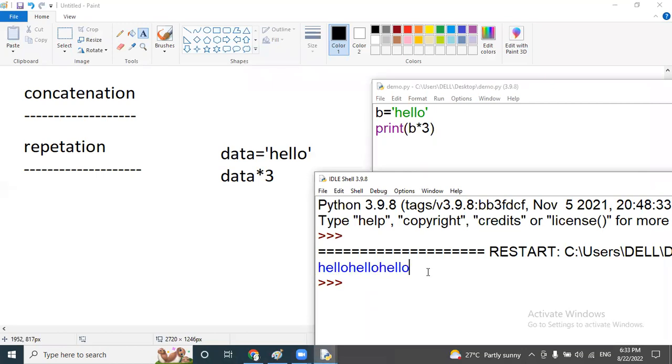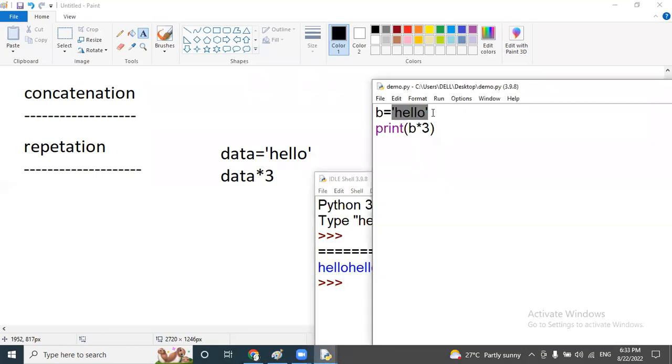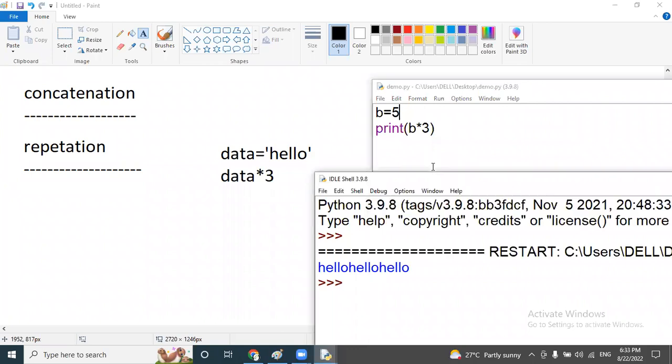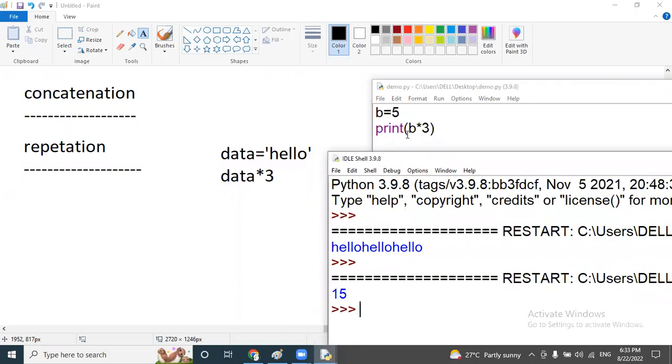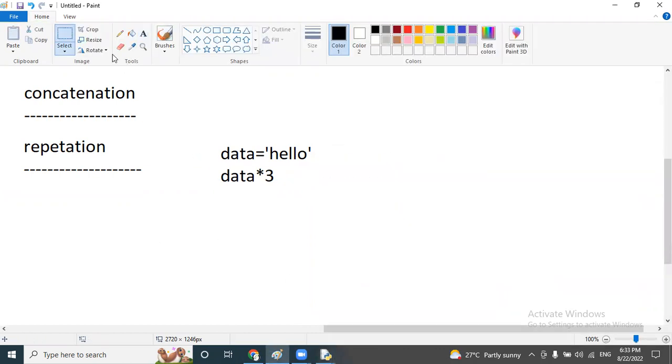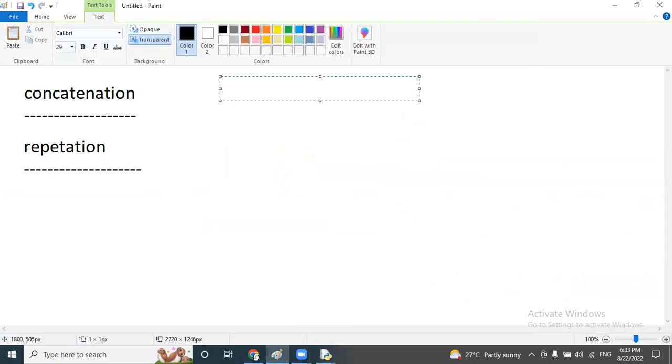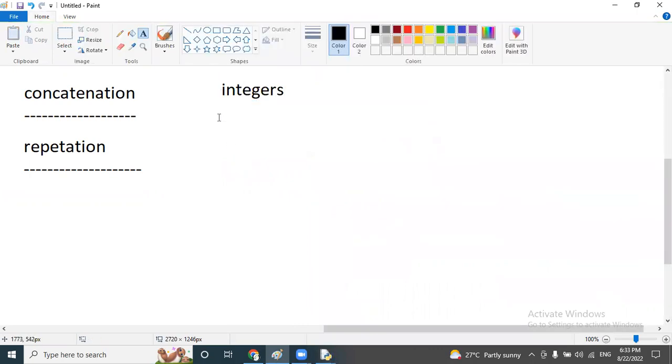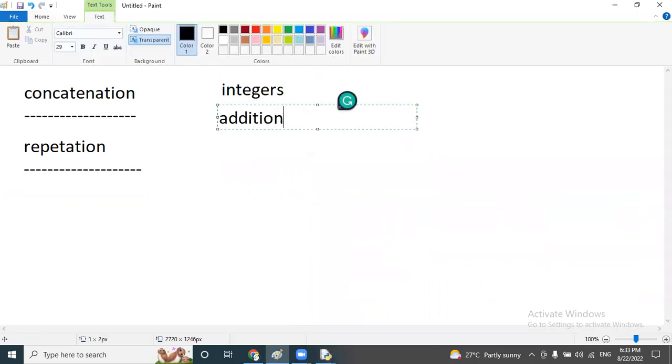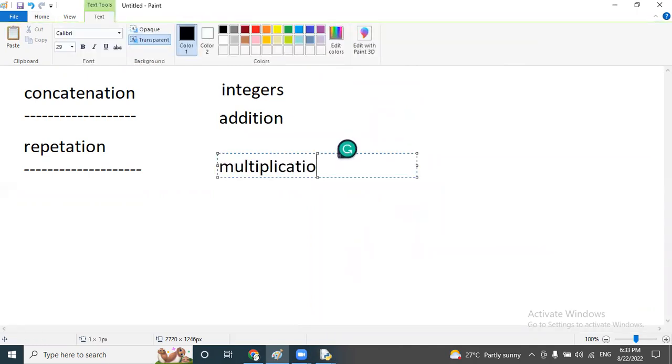For example, instead of hello, instead of string, I have an integer b equal to 5. Then which operation will be performed? Not addition, multiplication will be performed. Here b value equal to 5, b into 3, 5 into 3, 15. So this is the difference between concatenation and repetition. Here if we have integers, we call addition; here we call multiplication.